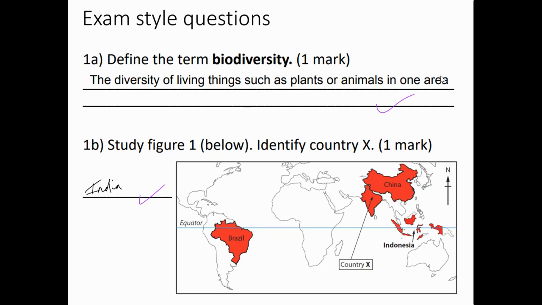In the exams, they'll give you quite well-known countries that you should have studied. They're not going to have an arrow pointing to somewhere in Central Europe and say label country Y, and it turns out it's going to be Liechtenstein. They label countries that you have been exposed to during your geographical education.